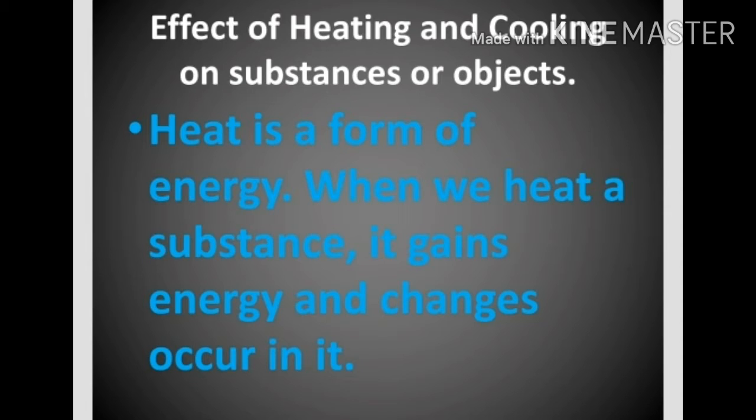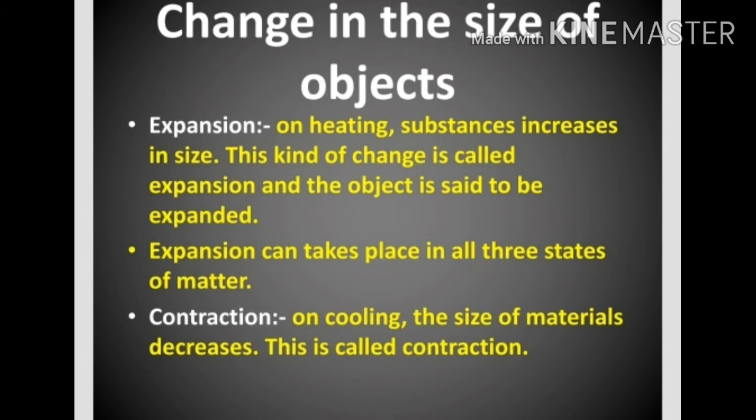It may expand in size, or you can say its size increases on heating and decreases on cooling. Change in the size of an object, or expansion. On heating, substances increase in size, and this kind of change is called expansion, and the object is said to be expanded.